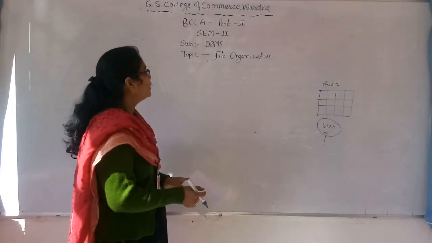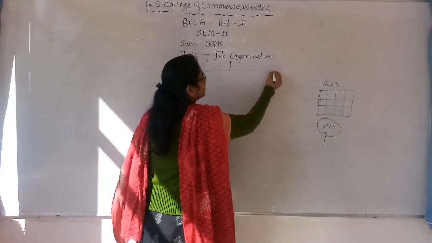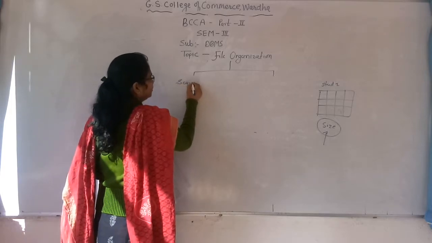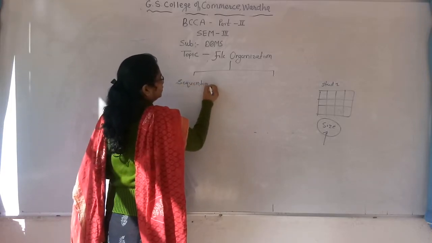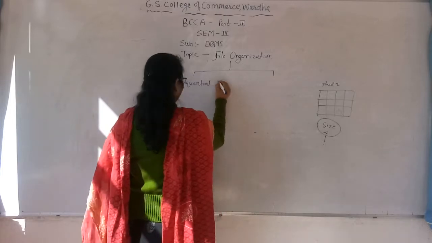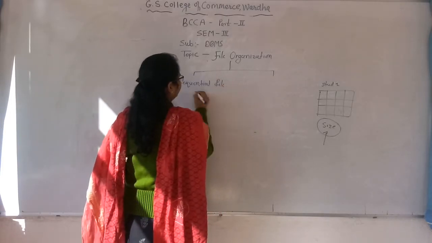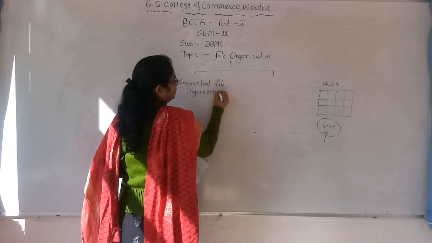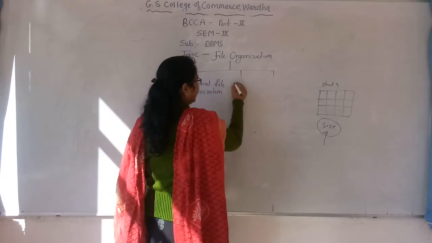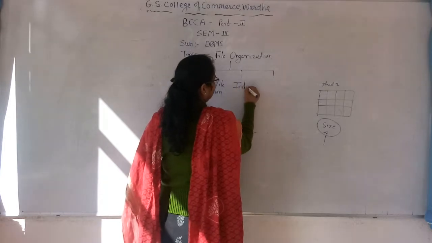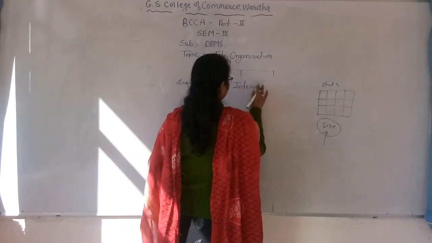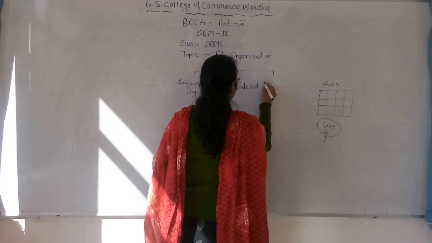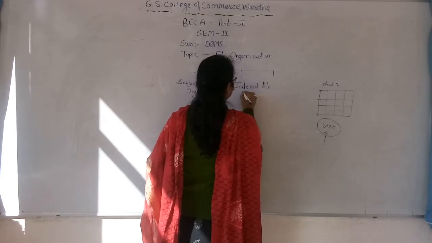So basically file organization has three types. First, sequential file organization. Second, indexed file organization.